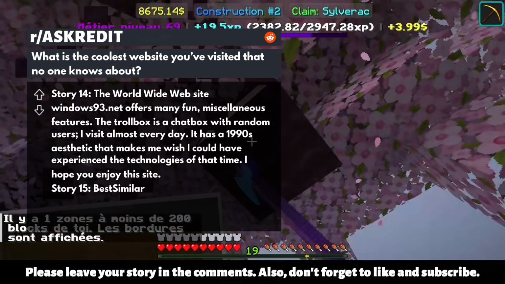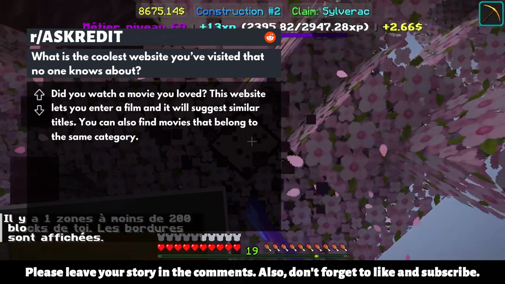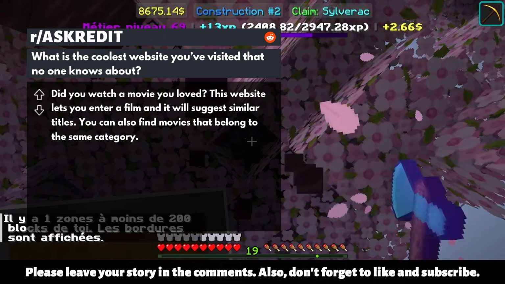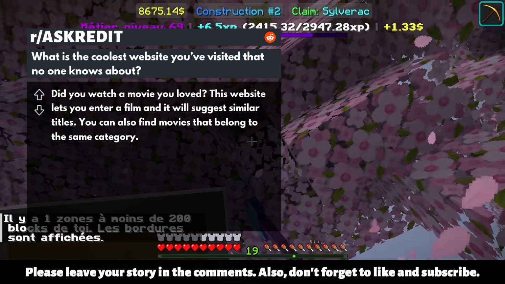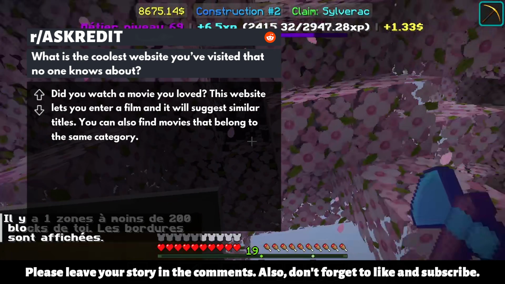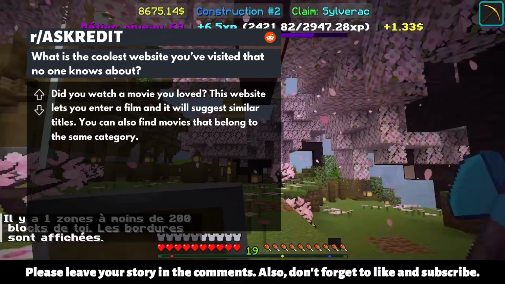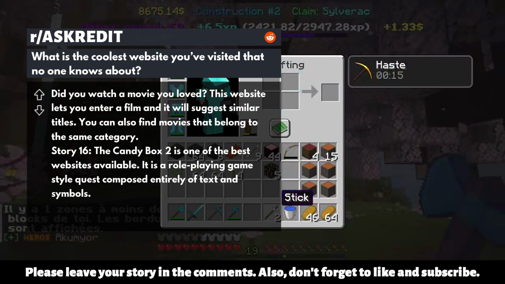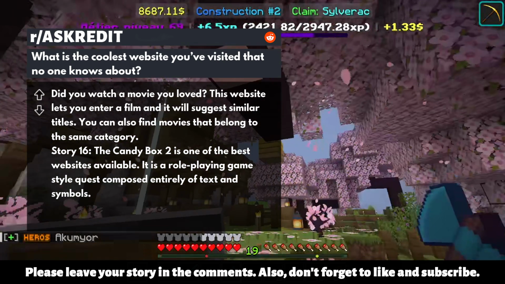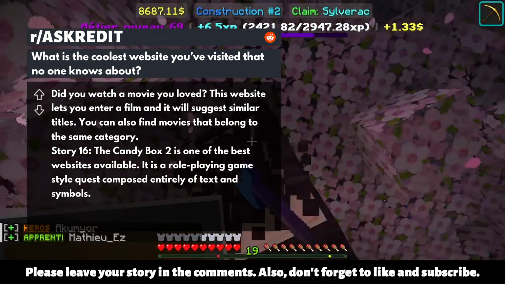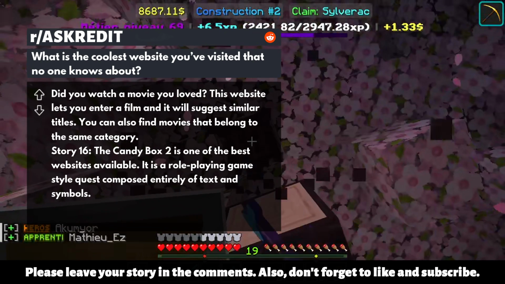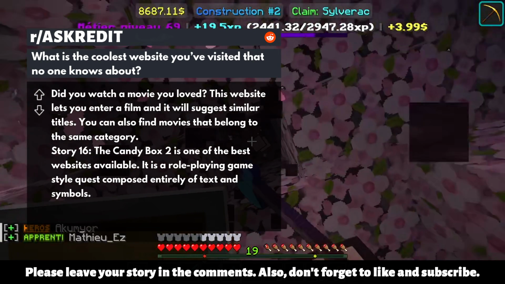Story 15. Best Similar. Did you watch a movie you loved? This website lets you enter a film and it will suggest similar titles. You can also find movies that belong to the same category. Story 16. The Candybox 2 is one of the best websites available. It is a role-playing game-style quest composed entirely of text and symbols.